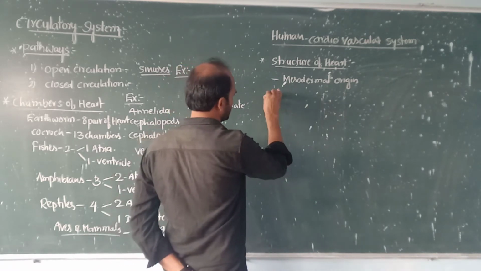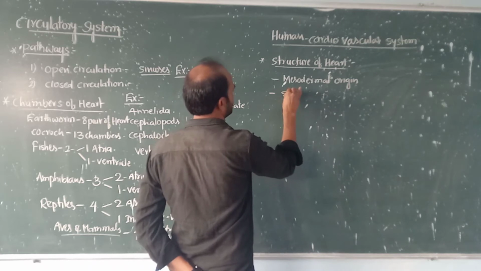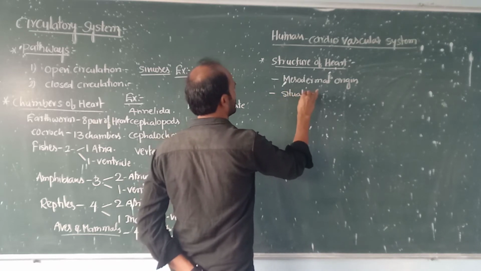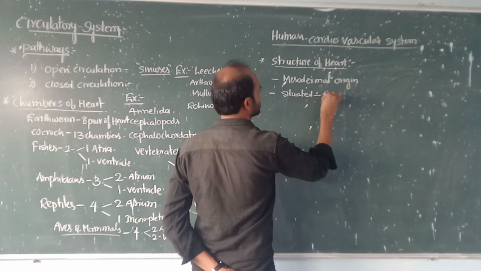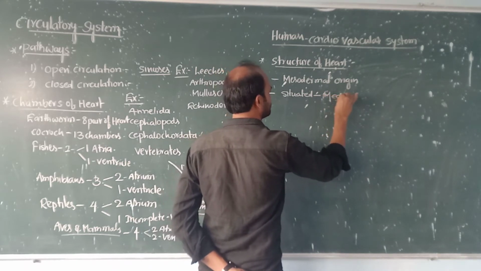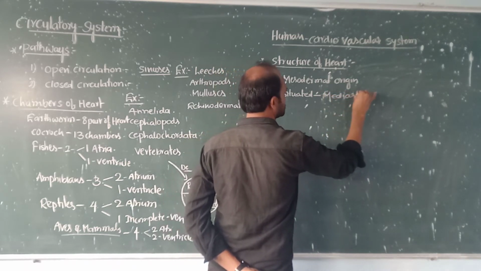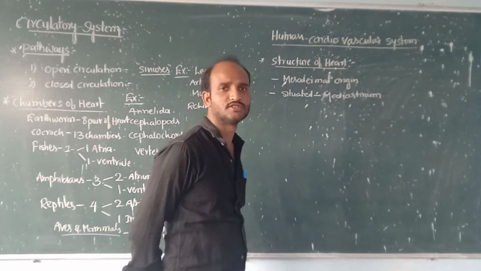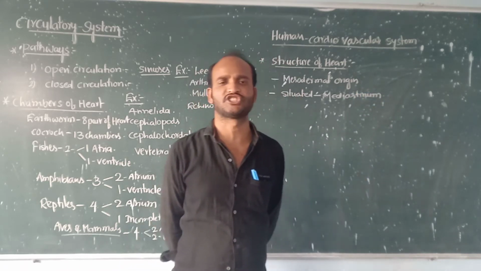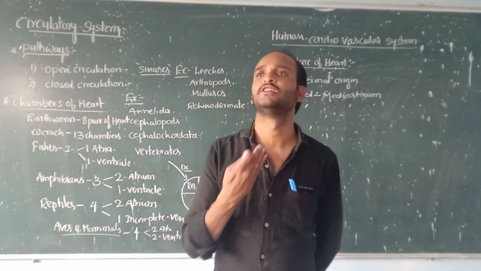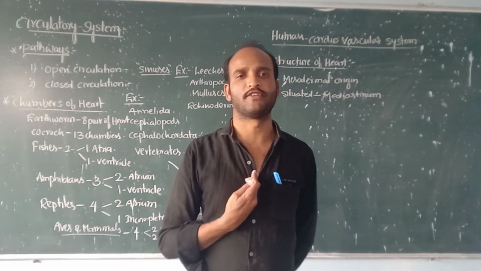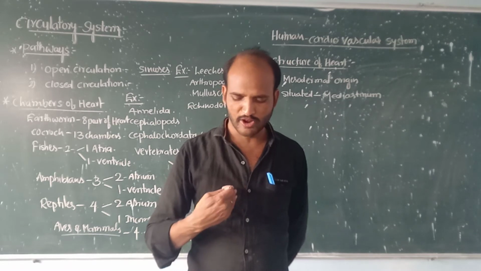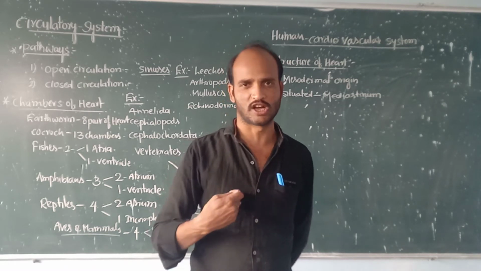The heart is situated in the mediastinum. Mediastinum means this thoracic cavity. The heart is located in between the two lungs.